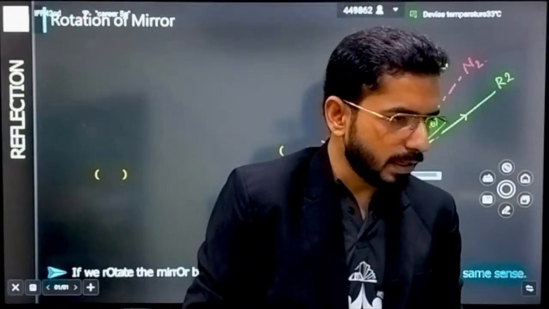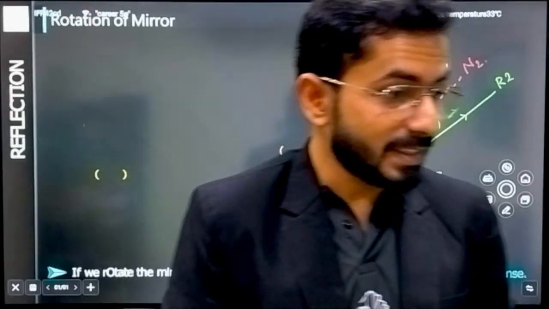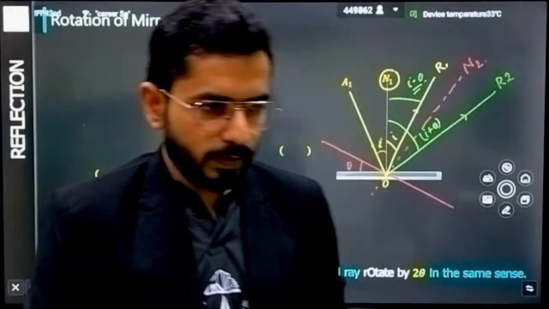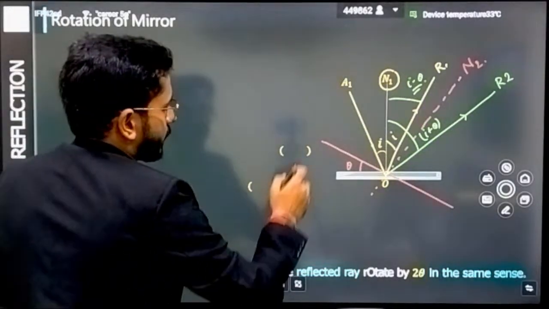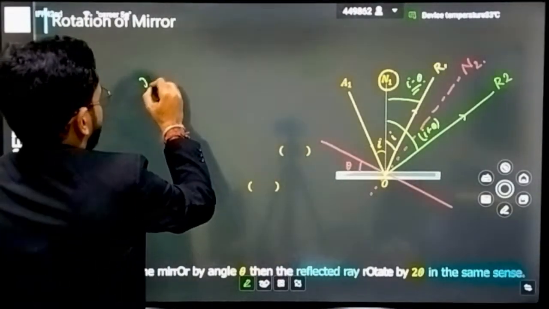Numericals कितने marks के आएंगे? In which exam? For which exam are you talking about? See, so what will be changing the rotation?